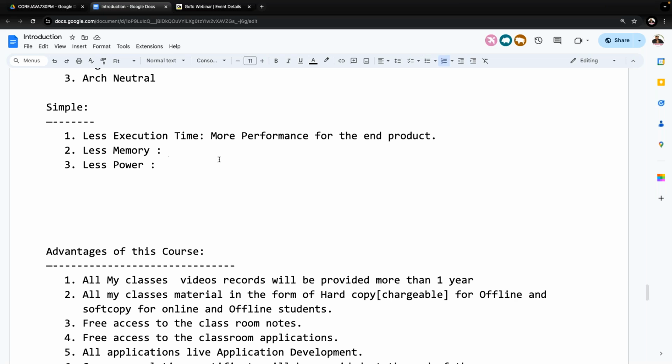Memory components are costly. Observe carefully: because of this particular reason, Sun Microsystems wanted to prepare a new programming language. It must take less memory, so applications must take less memory. If it takes less memory, automatically there is less cost for the end product. If it is less costly, automatically more people will take that product. If it is more costly, fewer people will take that particular product.